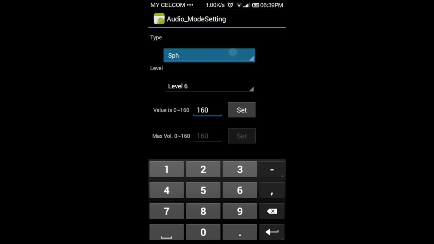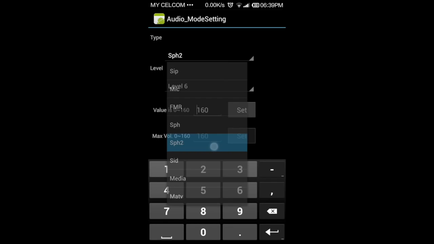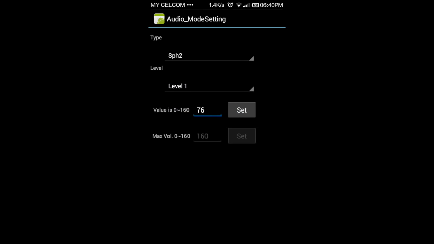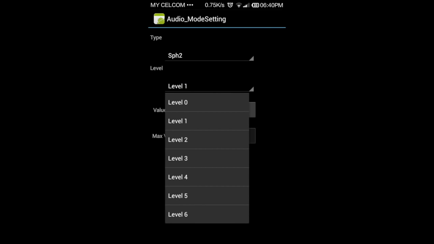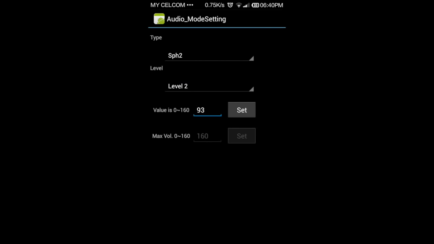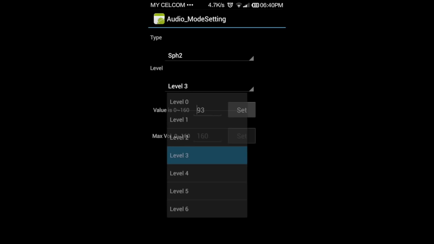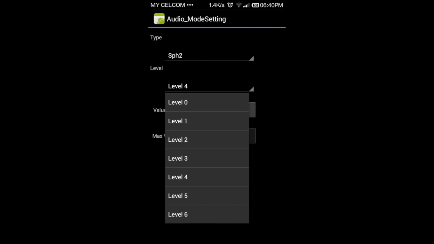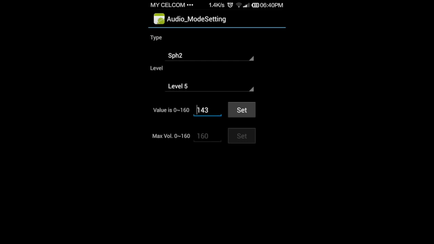Then go to the SPH2 and put in level 0, 60 and set. Level 1, 76 and set. Level 2, 93 and set. Level 3, 110 and set. Level 4, 126 and set. Level 5, 143 and set. Level 6, 160 and set. Okay, and then I go back.